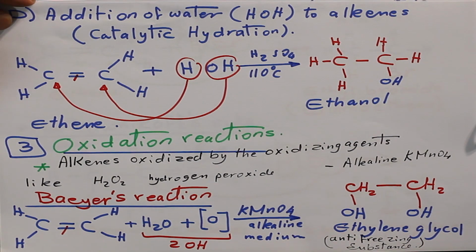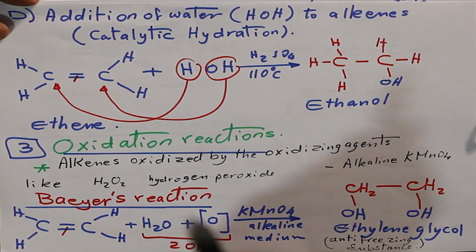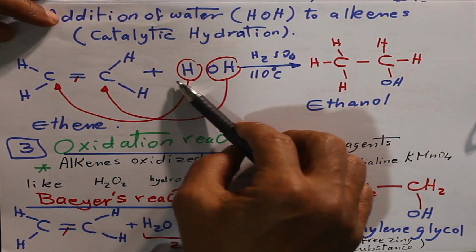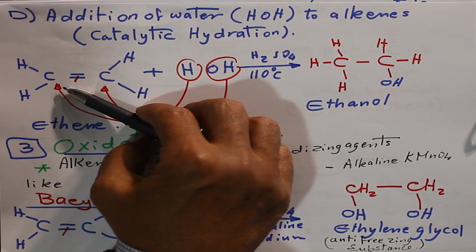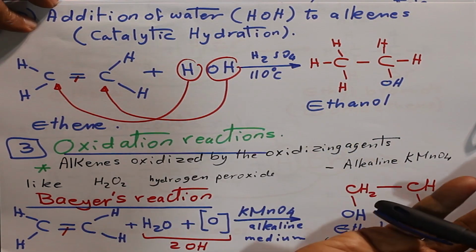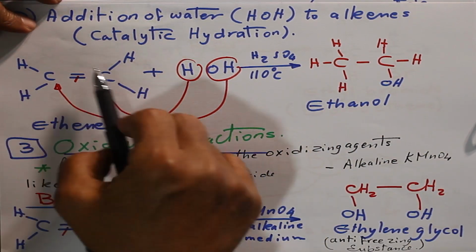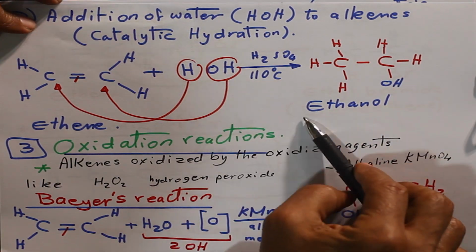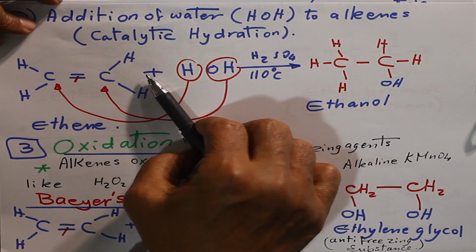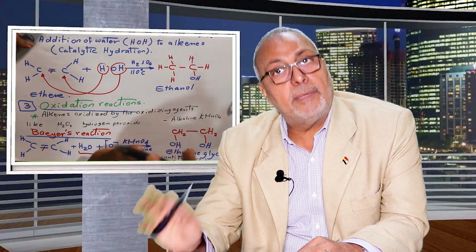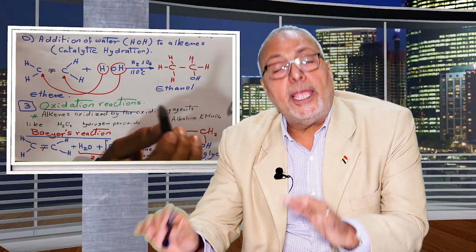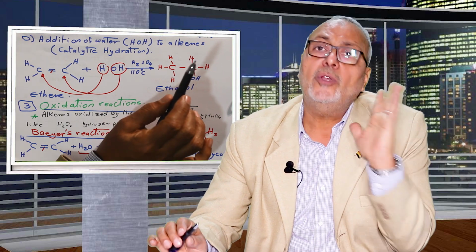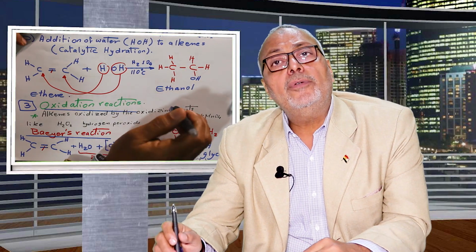Number D, from the addition reaction, catalytic hydration, or addition of water to alkenes. Hydrogen is added to one side and OH is added to the other side. If we have a symmetrical alkene, hydrogen on one side and OH on the other side, it will produce ethanol. But if we have an asymmetrical hydrocarbon, we must apply the Markovnikov rule. Hydrogen is added to the carbon rich with hydrogen, and OH is added to the carbon poor in hydrogen.